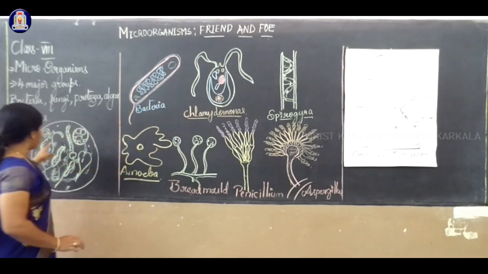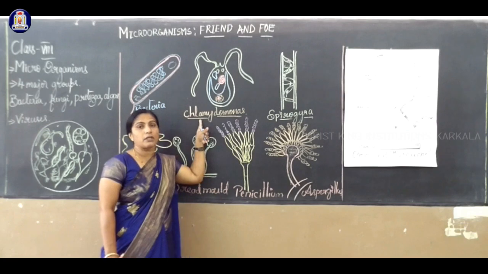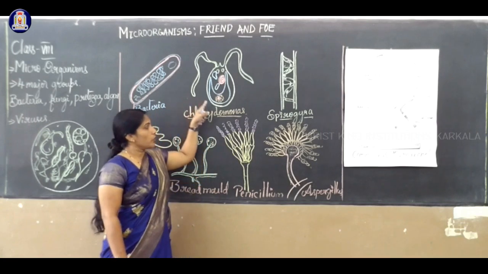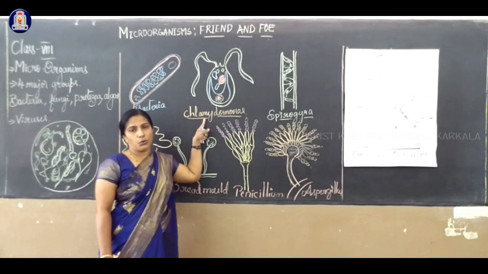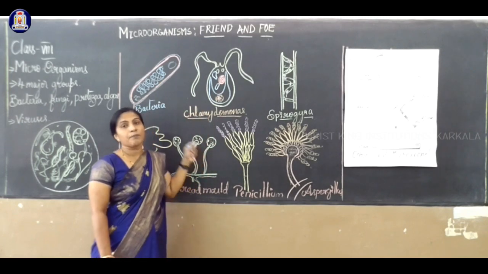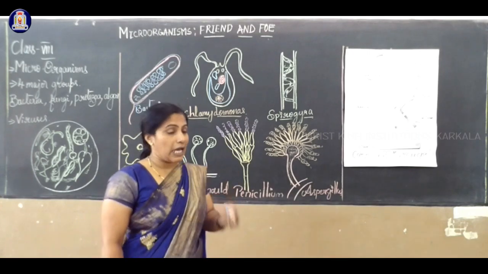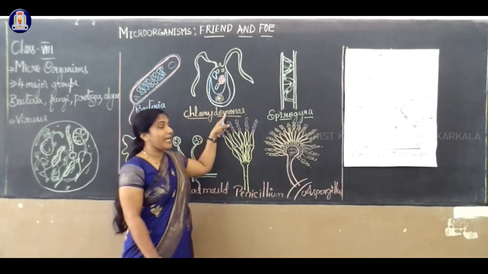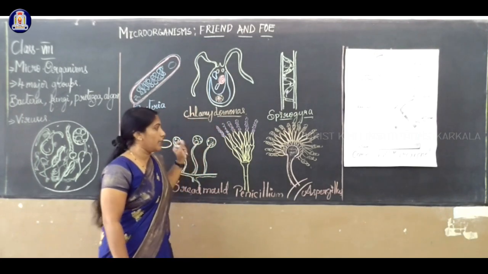Next one, what do we observe? That is called Chlamydomonas, a freshwater organism. You can observe it under the microscope. So that is also Chlamydomonas. We cannot see it through our unaided eye, but we can use the microscope to observe all these wonderful organisms.